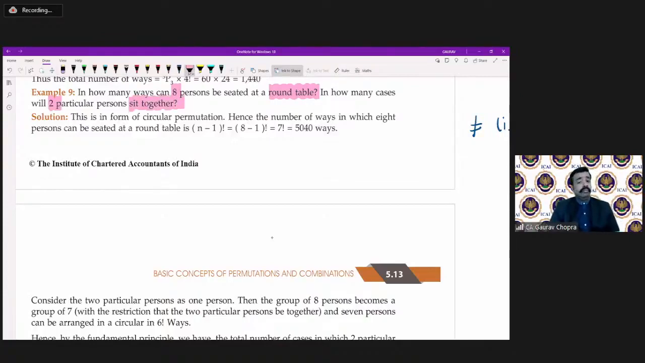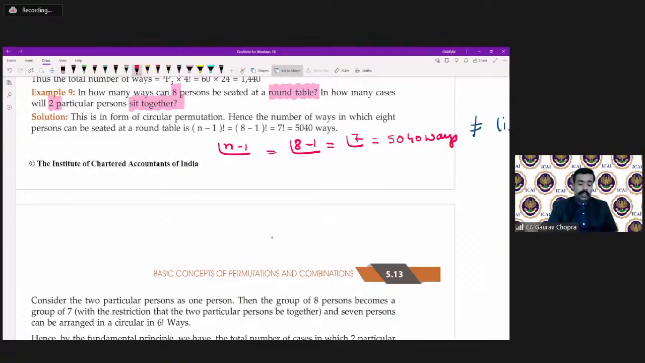First of all, we will count in total how many ways are there. Since it is a round table, we have to apply the formula factorial n minus 1. It is factorial 8 minus 1, that is factorial 7 ways. And factorial 7 means 5040 ways. So in total, there are 5040 ways.